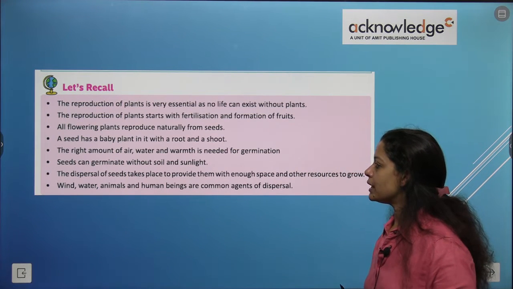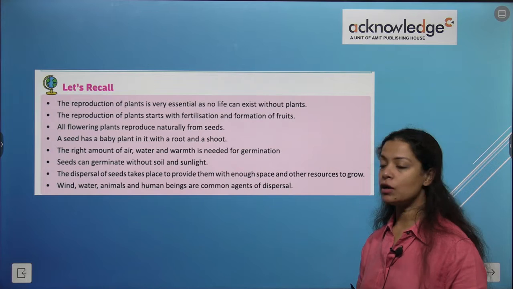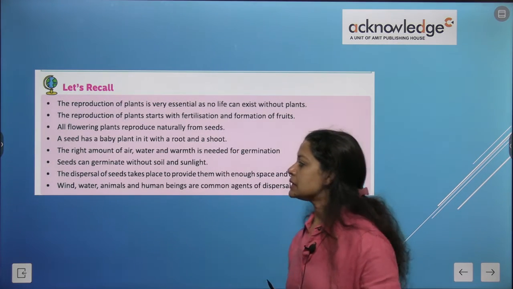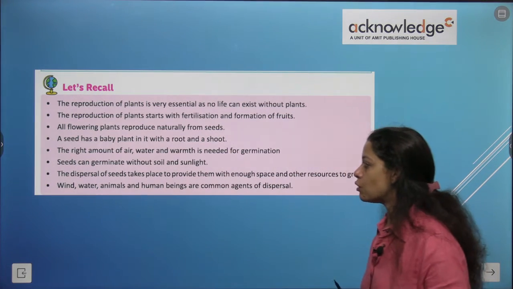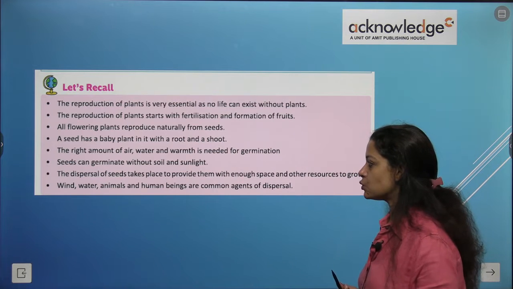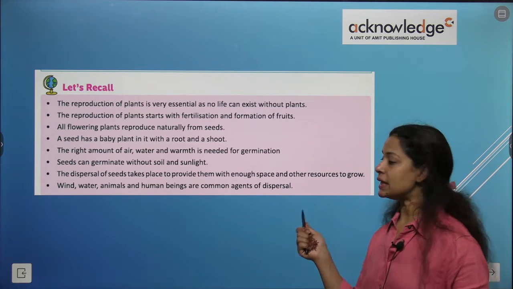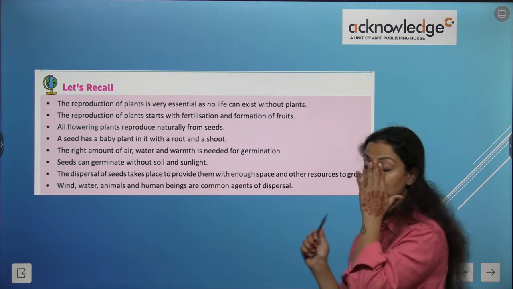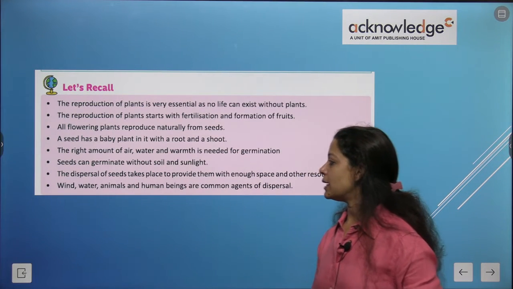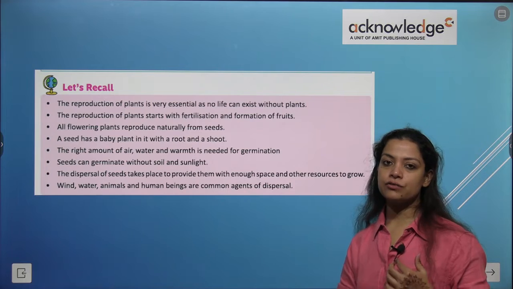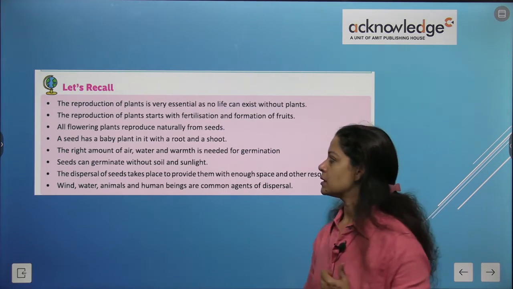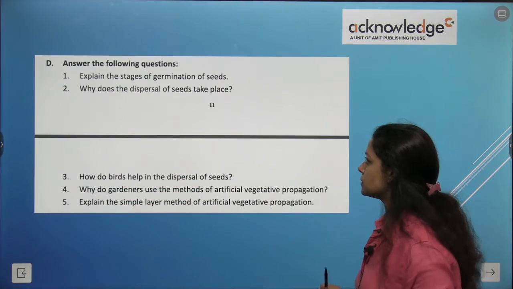The right amount of air, water and warmth is needed for its germination. Seeds can germinate without soil and sunlight as well. The dispersal of seeds takes place to provide them with enough space and other resources to grow. Wind, water, animals, human beings are common agents for the dispersal of seeds. Correct? Now let's try to answer some questions.